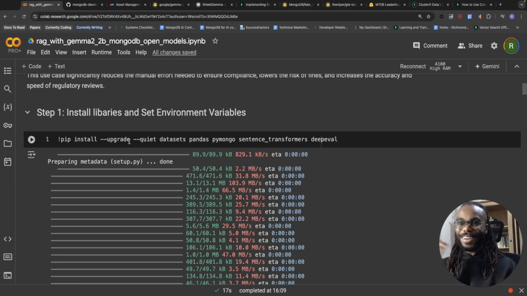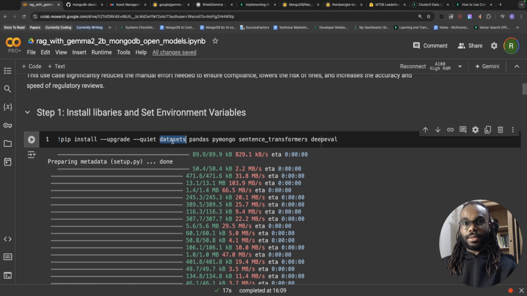So let's go. The first step is we're going to install a bunch of libraries and set some environment variables. We're going to install the datasets library, which is going to allow us to access the dataset on Hugging Face. We're going to have pandas, a Python library that allows for not complicated, but very computationally efficient modification of Python objects, and it also allows for very simple data visualization.